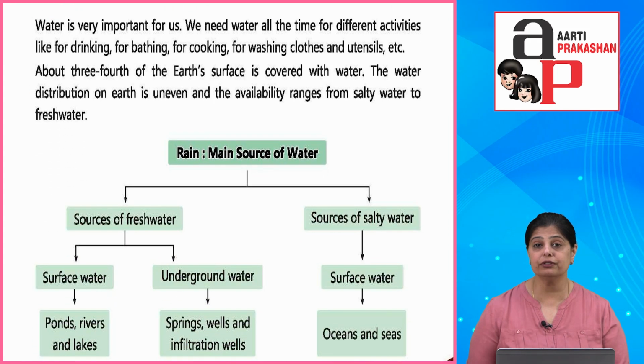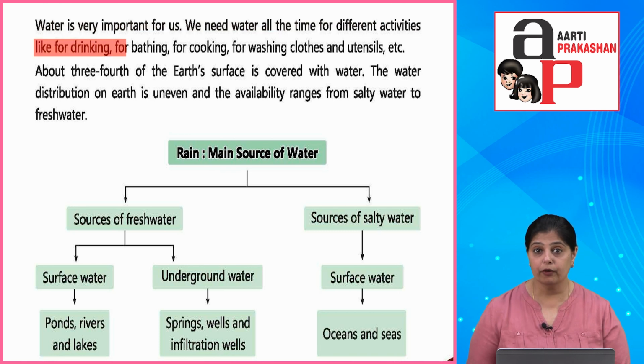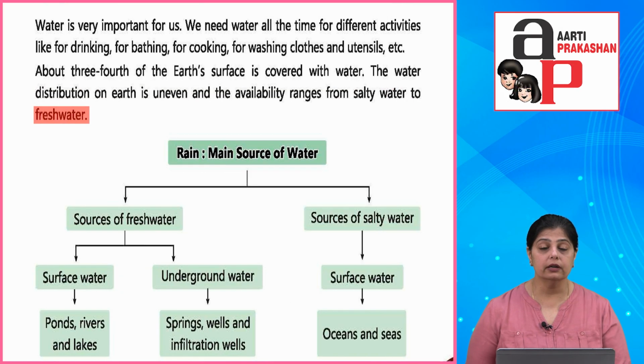Okay, so now children, water is very important to us. We need water all the time for different activities like drinking, bathing, cooking, washing clothes and utensils, etc. About 3/4 of the Earth's surface is covered with water. The water distribution of Earth is uneven and the availability ranges from salty water to fresh water. So water is very important for us.